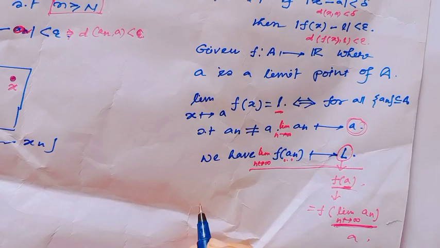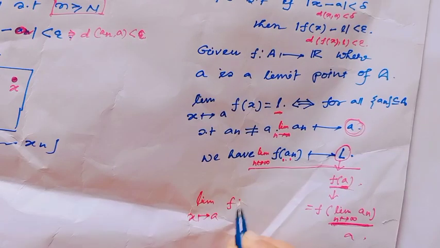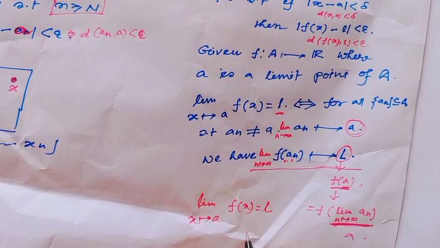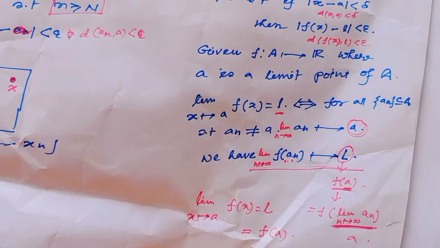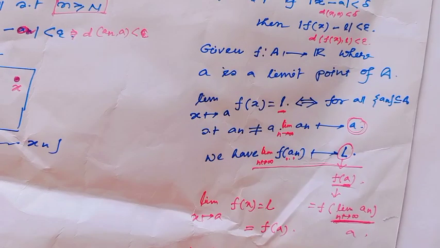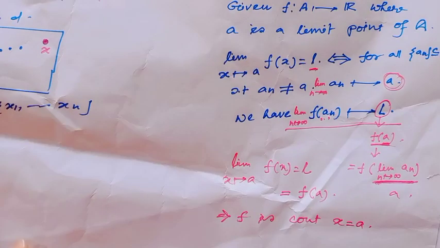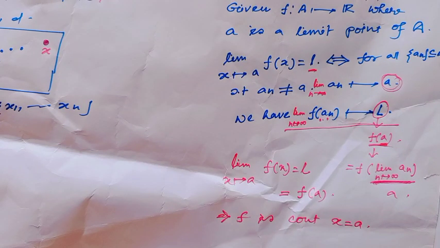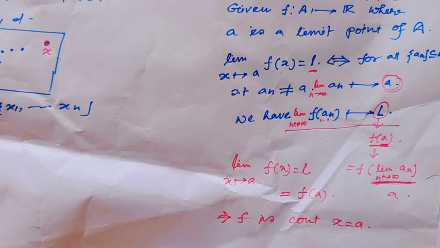That means if limit x goes to a, f(x) equal to L, and if this limit is the same as f(a), then we can tell the function f is continuous at the point x equal to a. Okay, I hope all my viewers have understood the relation of continuity with sequences. Now I will state the sequential criterion of continuity.